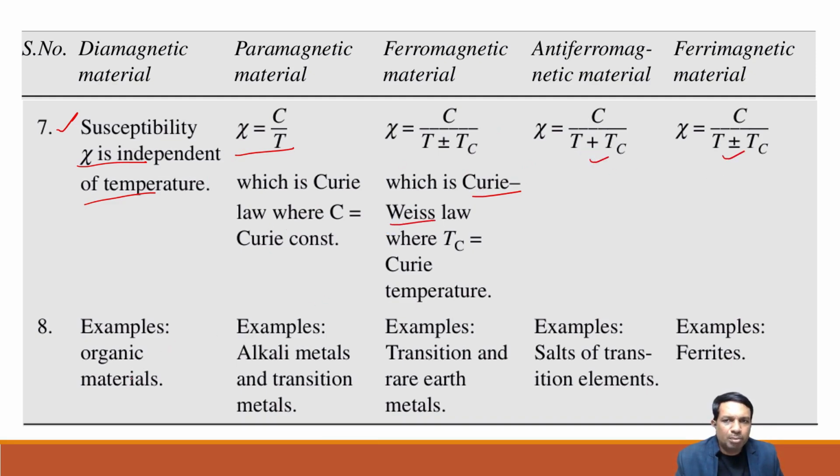When it comes to examples: alkaline metals and transition metals, transition and rare earth metals, salts of transition elements, and ferrites. So these are the different combinations. Okay, thank you.